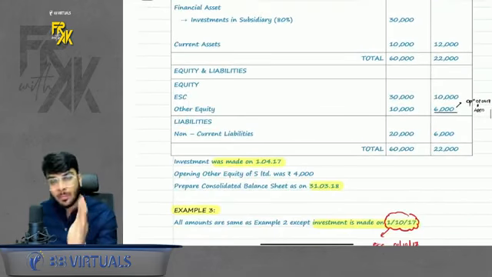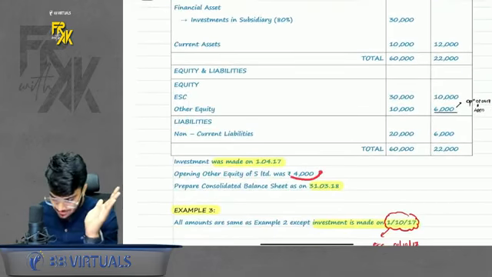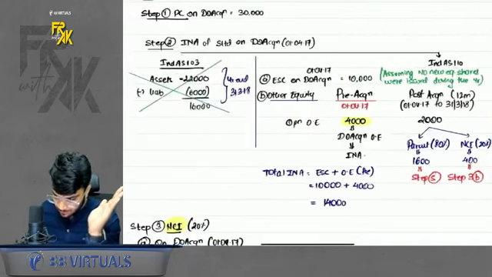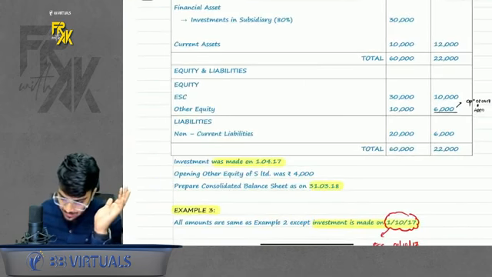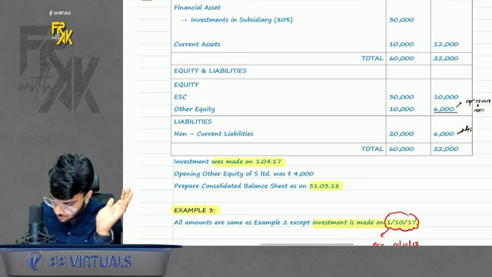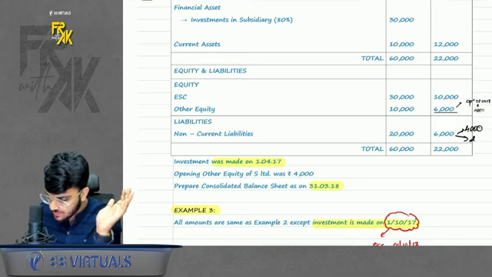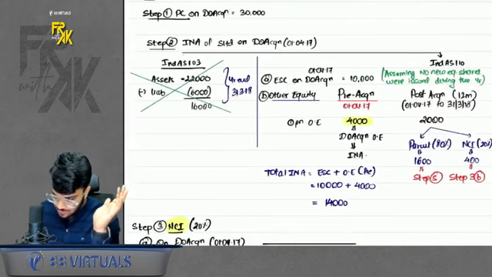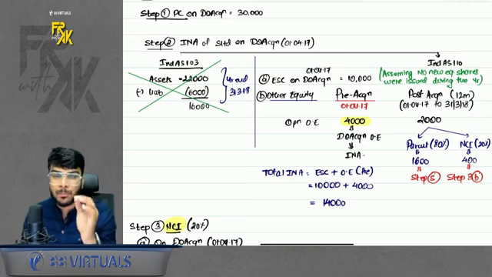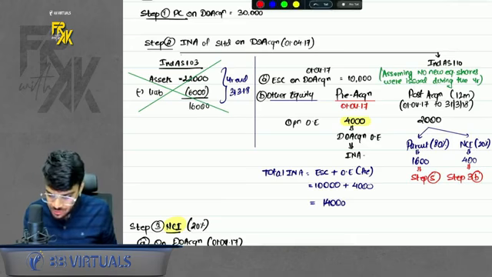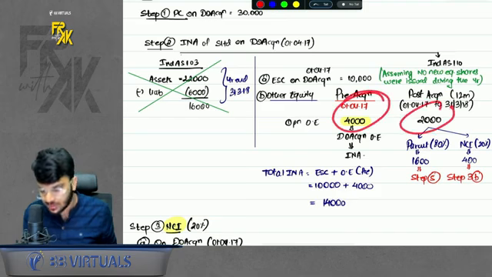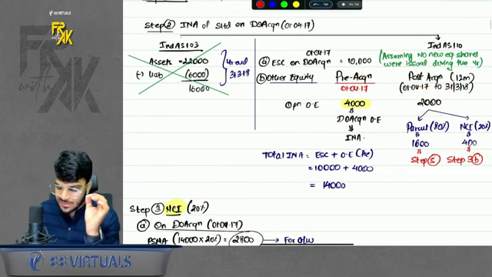So in pre, up to date of acquisition, other equity will come. Is it given how much the other equity was on date of acquisition? Yes, it is given, 4,000. So we will write 4,000 here. Now, if you see closely, the total other equity of subsidiary was 6,000, out of which 4,000 is opening. So in post, how much will come? Balance 2,000 will come. So this 2,000 is nothing but the profit earned by subsidiary since date of acquisition. That means after date of acquisition, how much profit did subsidiary earn? 2,000.